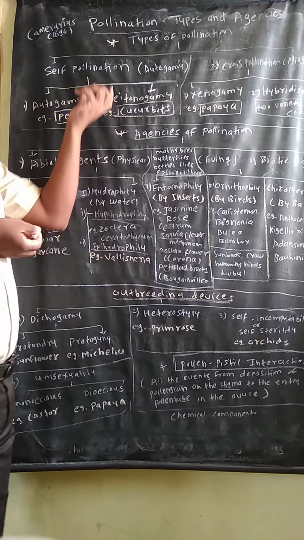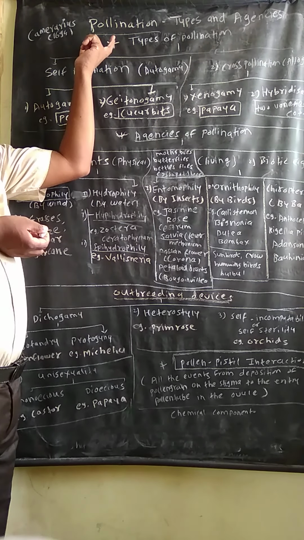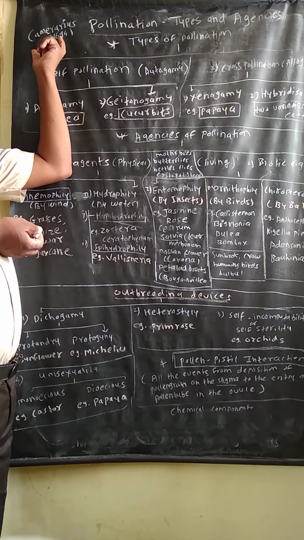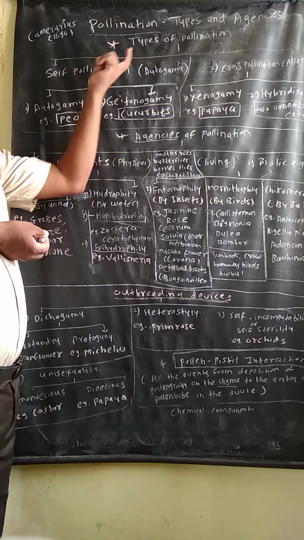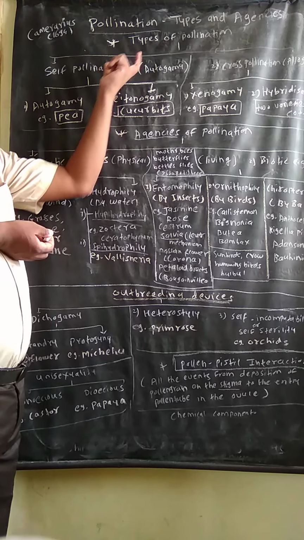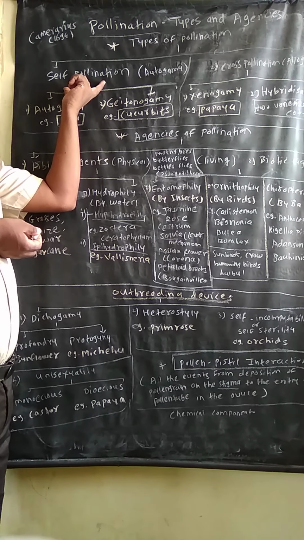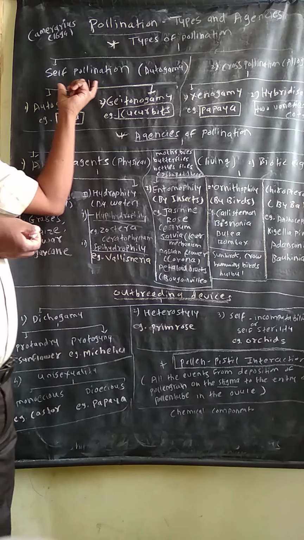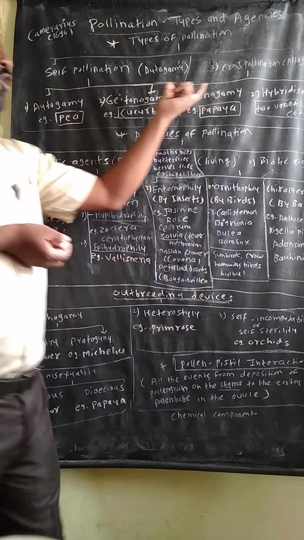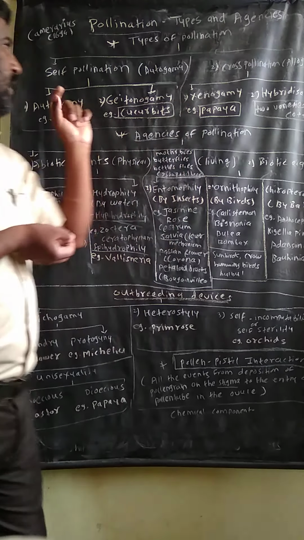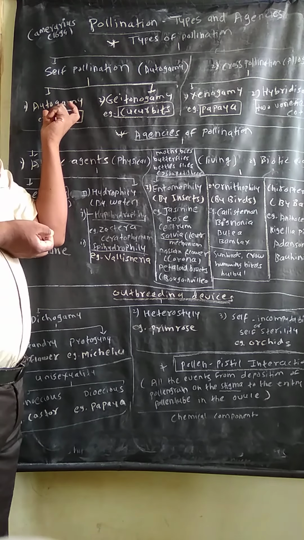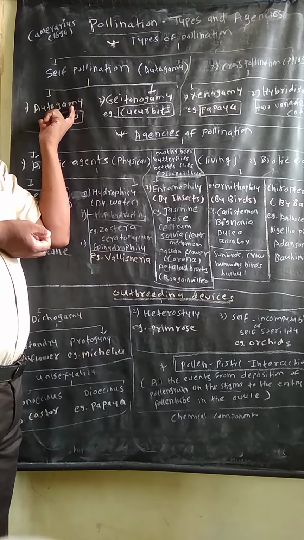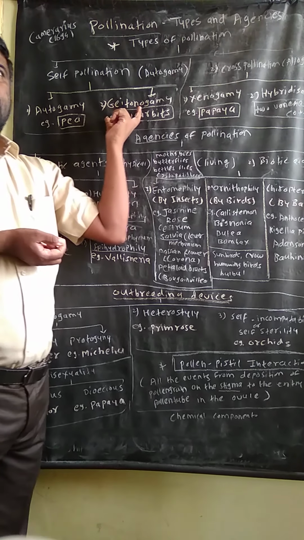Then recalling again: pollination was described by Camerarius. There are two types of pollination, self pollination and cross pollination. Self pollination is called autogamy, cross pollination is called allogamy. Self pollination is of two types, autogamy and geitonogamy.